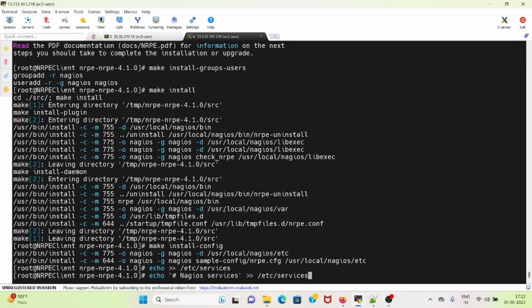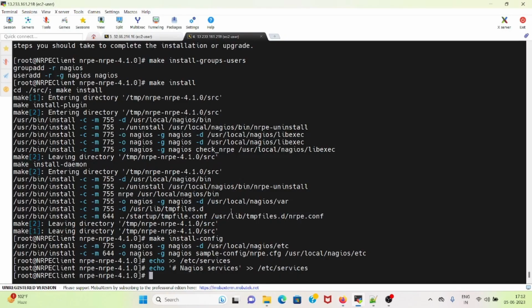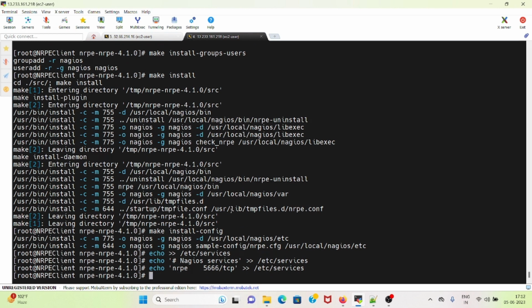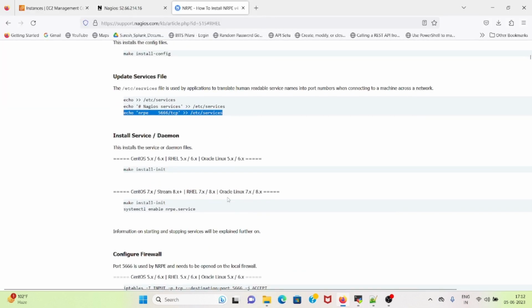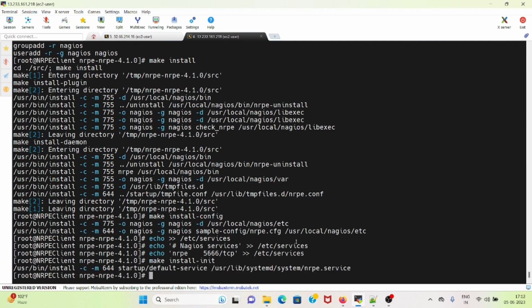I will send this command to etc services. Then I will add the NRPE and the port with TCP in the etc services file. Next I will initialize the daemon or init script.